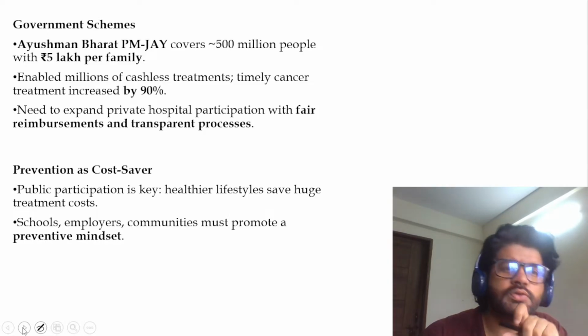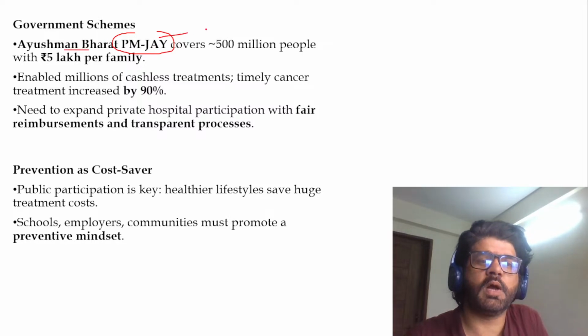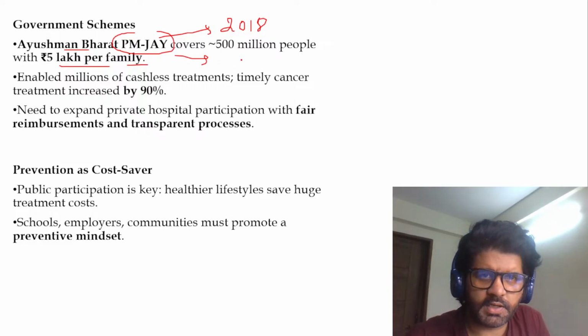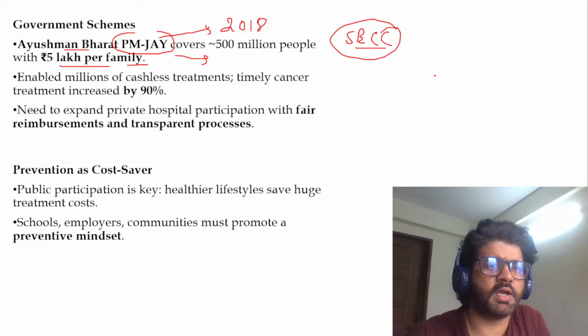Now, let's talk about the keywords here. PMJAY, Pradhan Mantri Jan Arogya Yojana, Ayushman Bharat, as we have just discussed, 2018 launch year, 5 lakh per family, around 50 crore people will be covered, who are the poorest people identified by SECC, the Socioeconomic Caste Census.